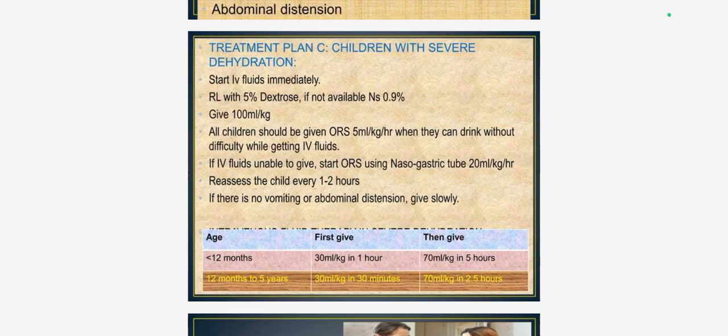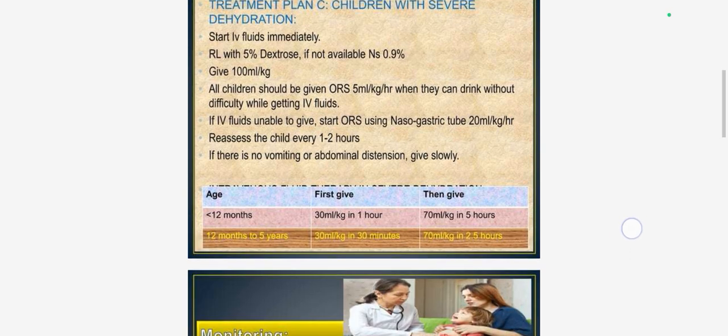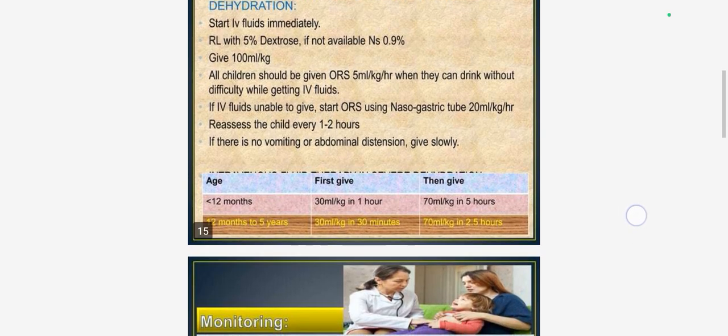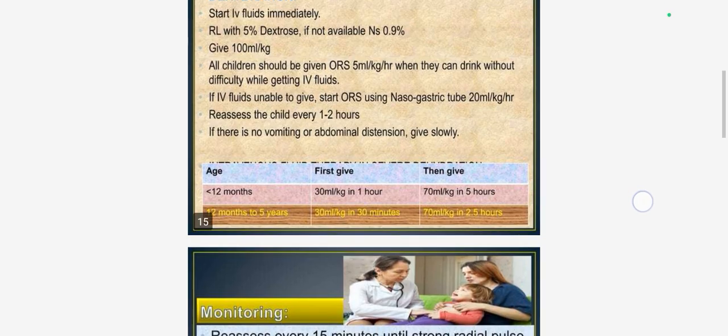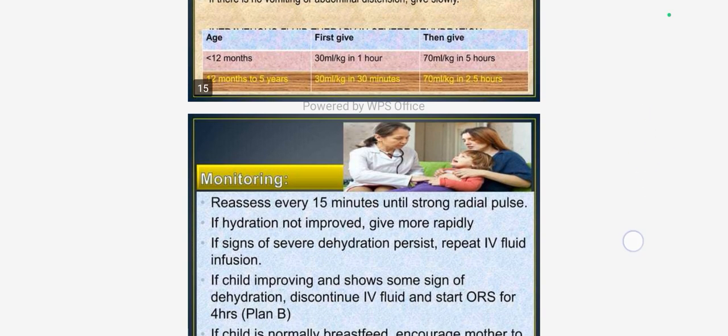every 2 hours. If there is no vomiting and no abdominal distension, then for less than 12 months, first give 30 ml per kg in 1 hour, then give 70 ml per kg in 5 hours. For 12 months to 5 years, give 30 ml per kg in 30 minutes and 70 ml per kg in 2 to 5 hours.